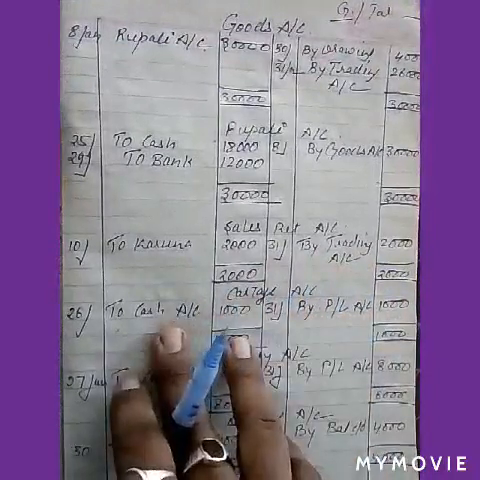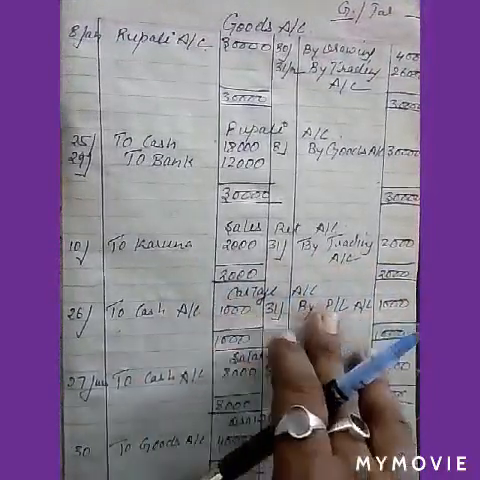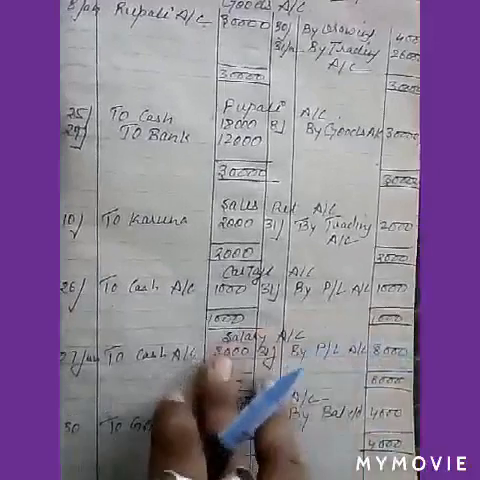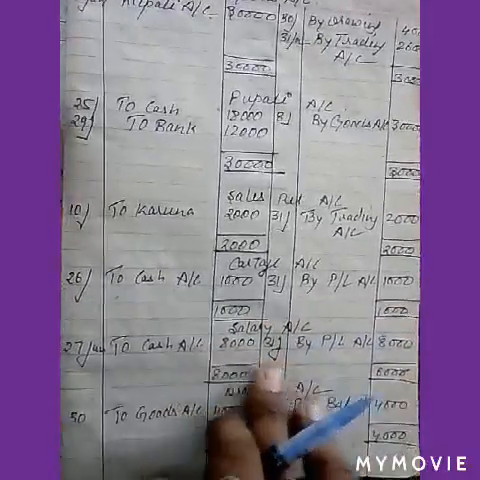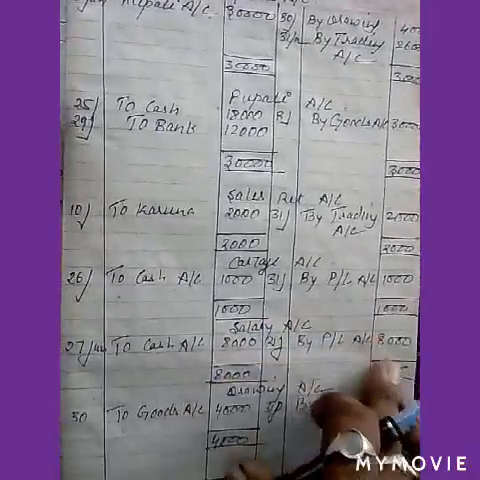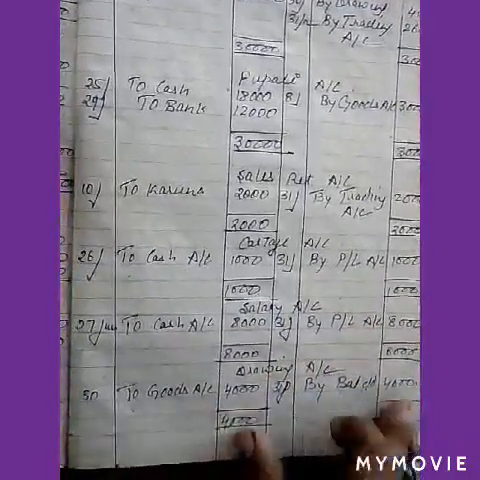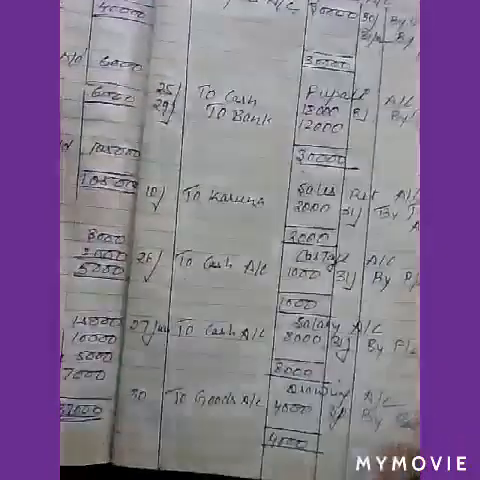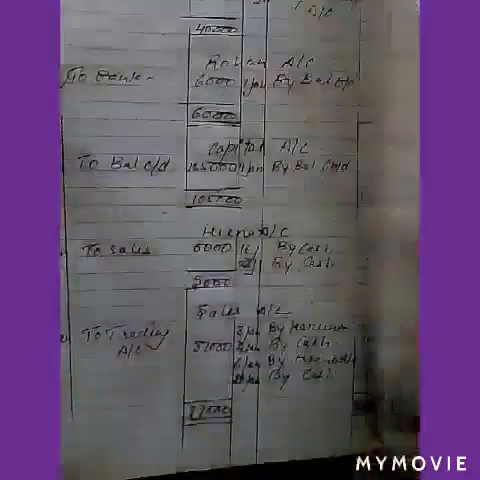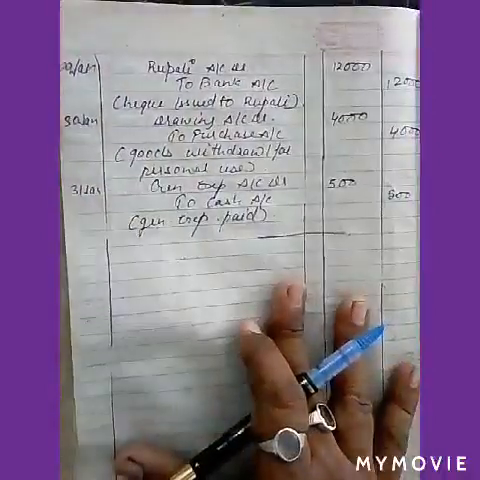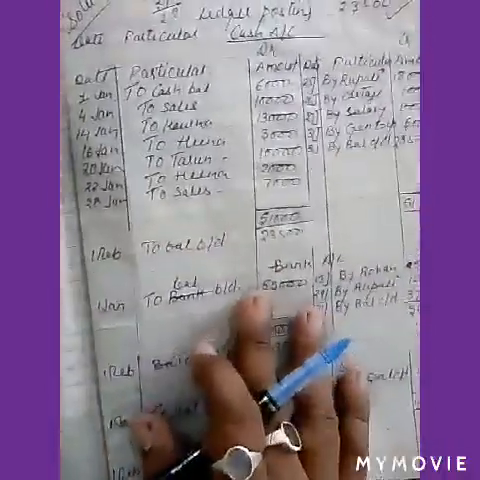Cartage account: to cash 1,000, by P&L account 1,000. Salary account: to cash 8,000, by P&L account 8,000. Drawings account: to goods account 4,000, by P&L account 4,000. So these were some of the accounts of question number 21 of your NCERT book.